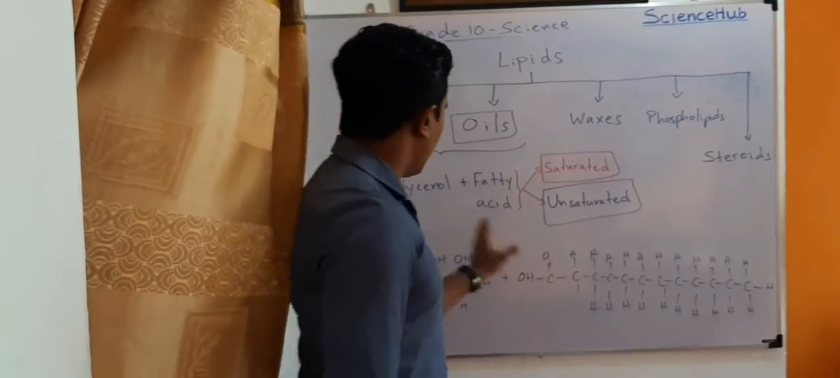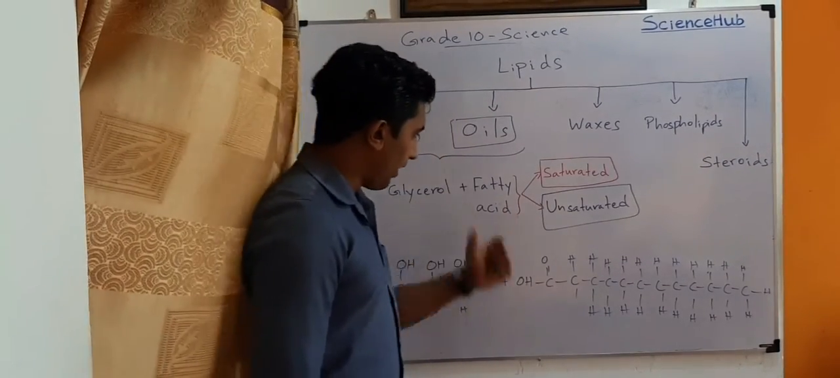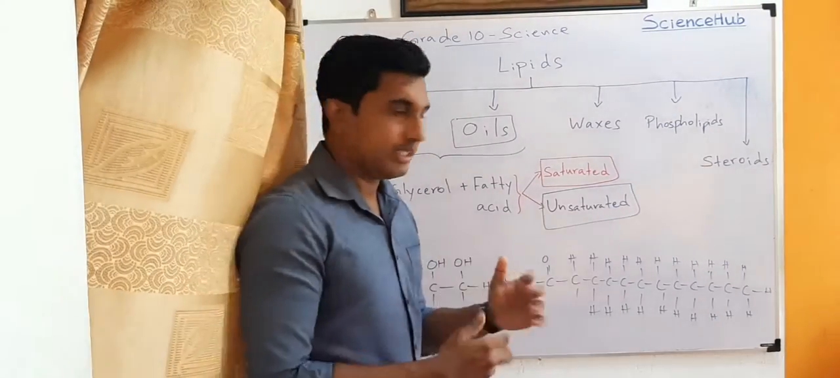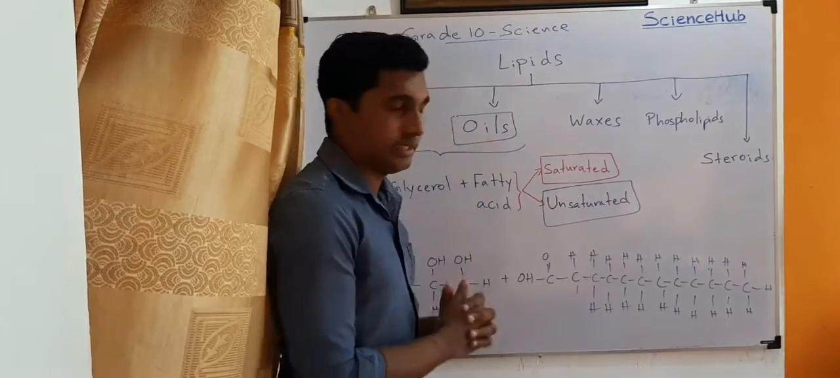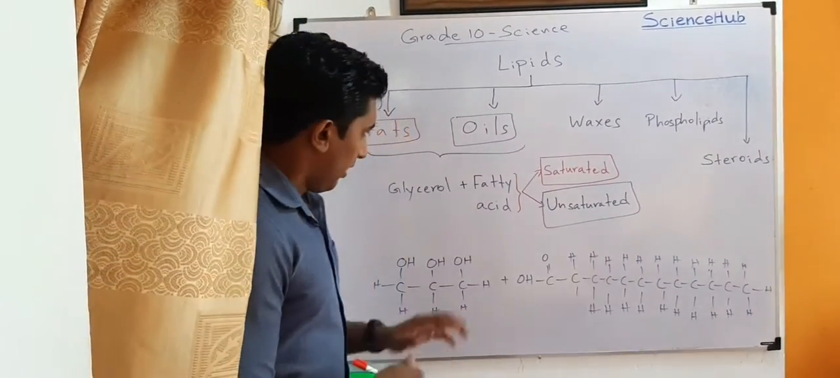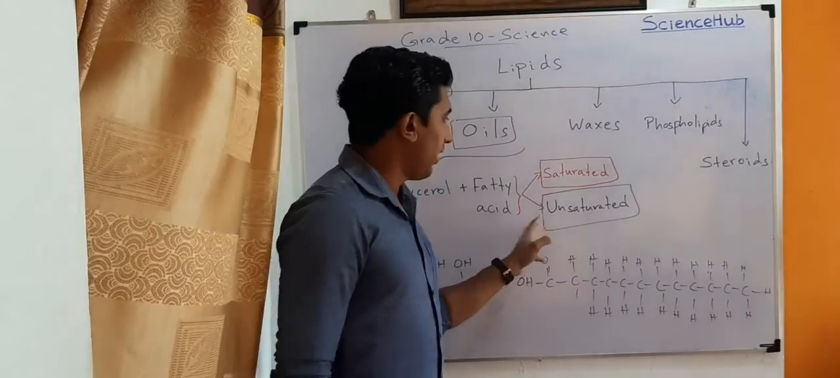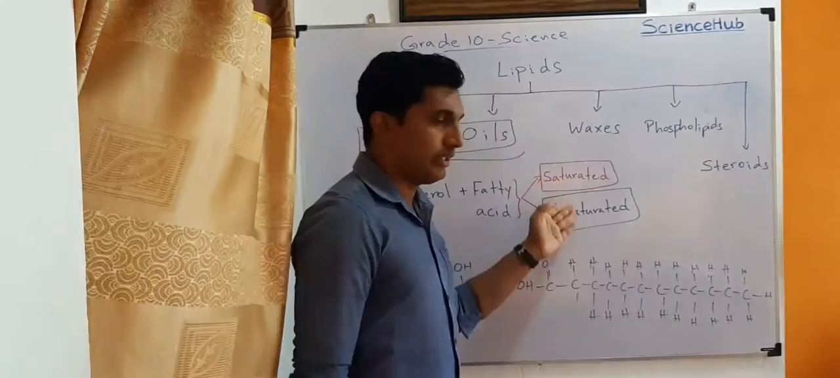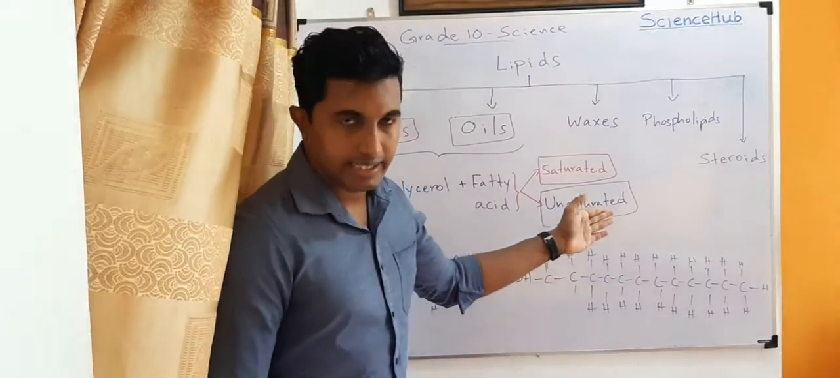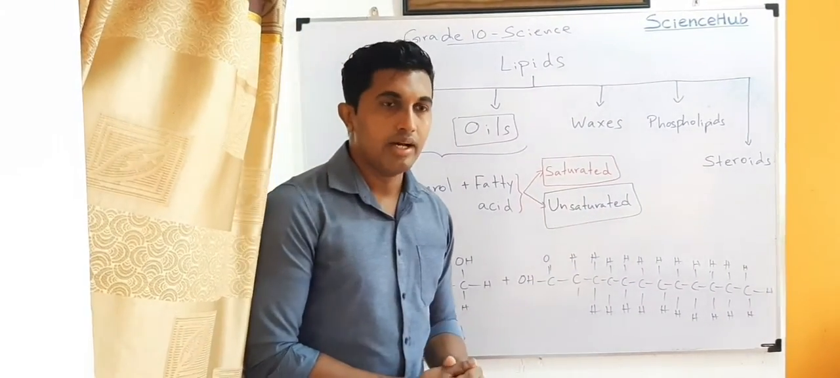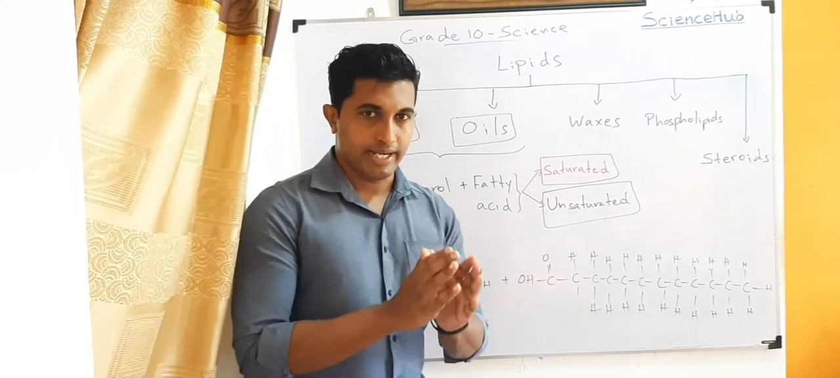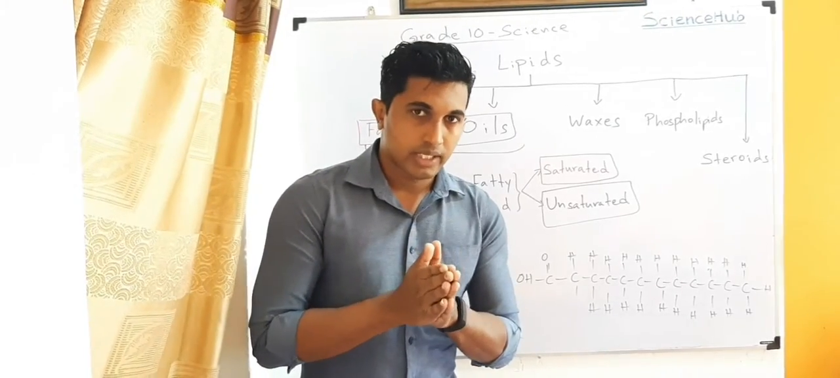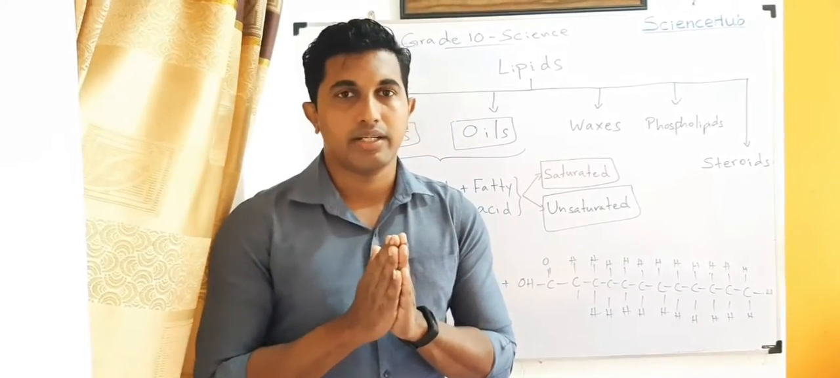Now the most important thing here. Glycerol and fatty acid can make fats and oils, but how would you differentiate these two categories? Fatty acid can again be divided into two major categories as saturated fatty acids and unsaturated fatty acids.